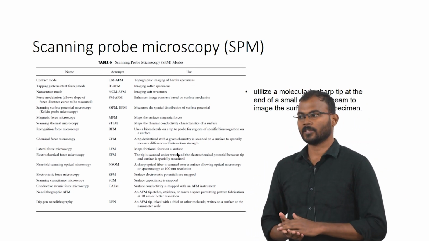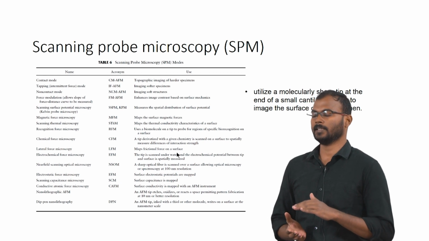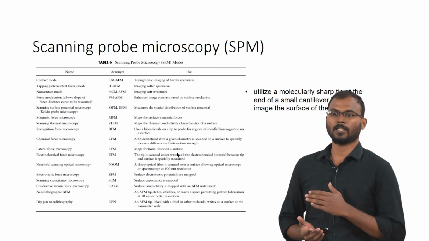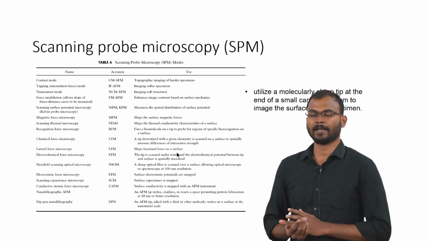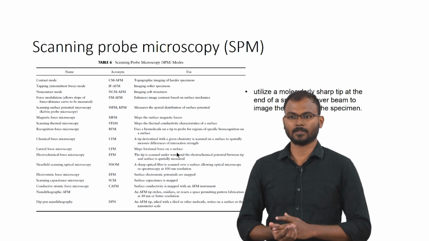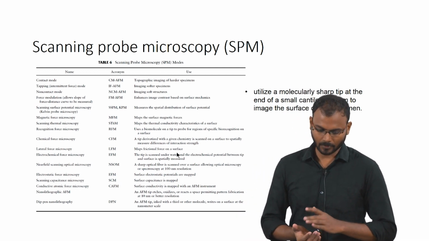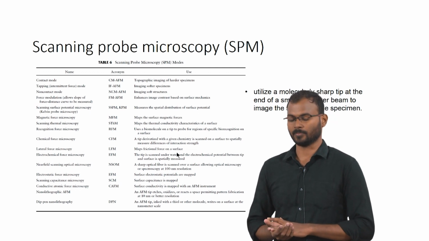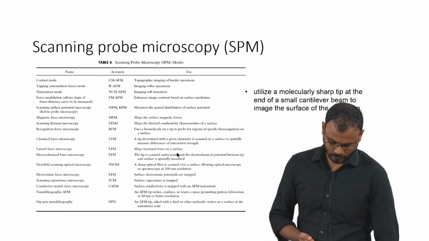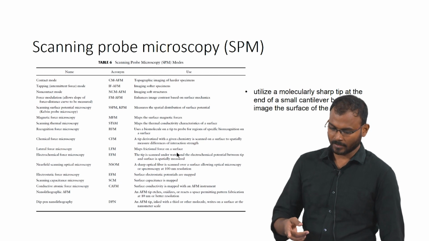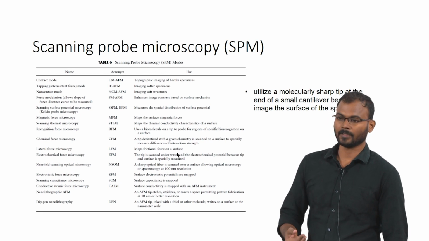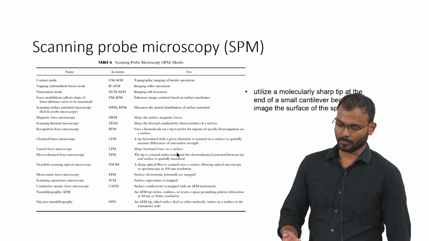Atomic force microscopy itself has different types, such as non-contact, contact, and tapping methods. Those three techniques are available, and they are used based on what you want to observe.